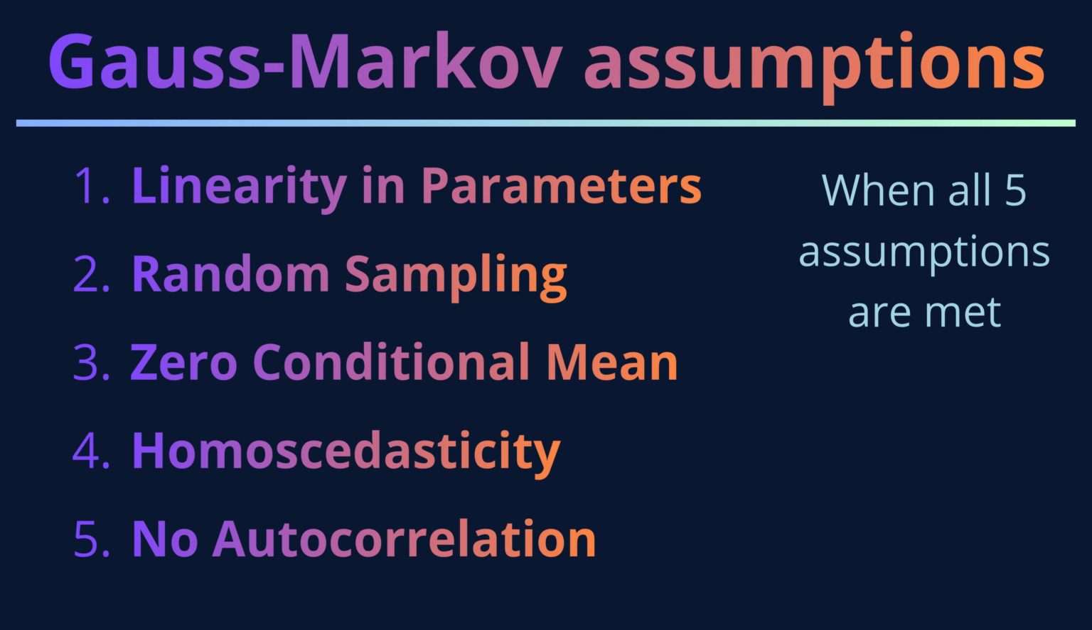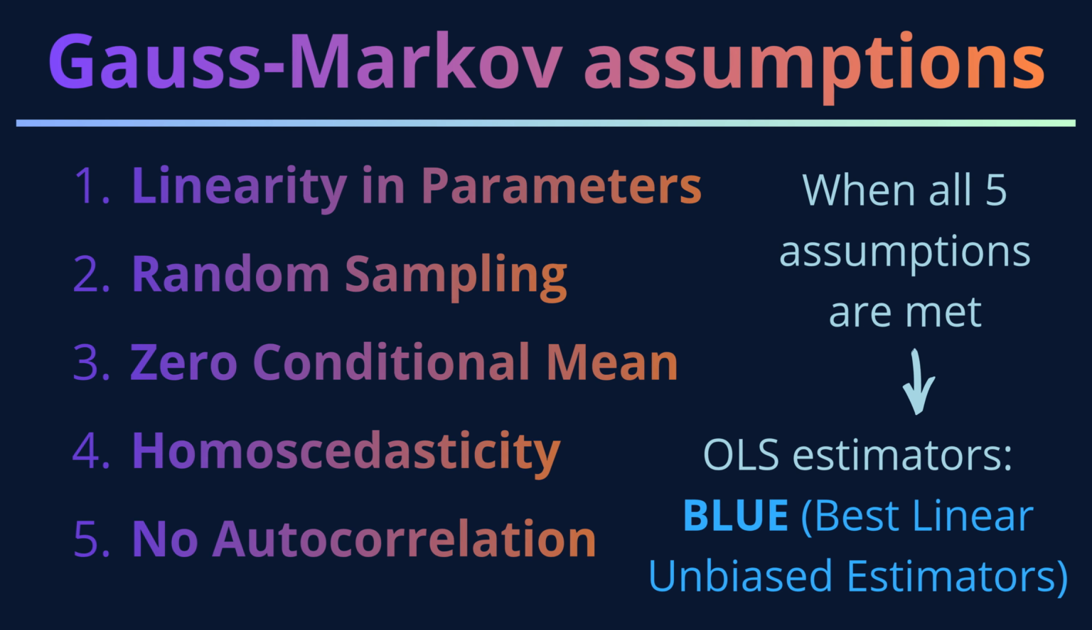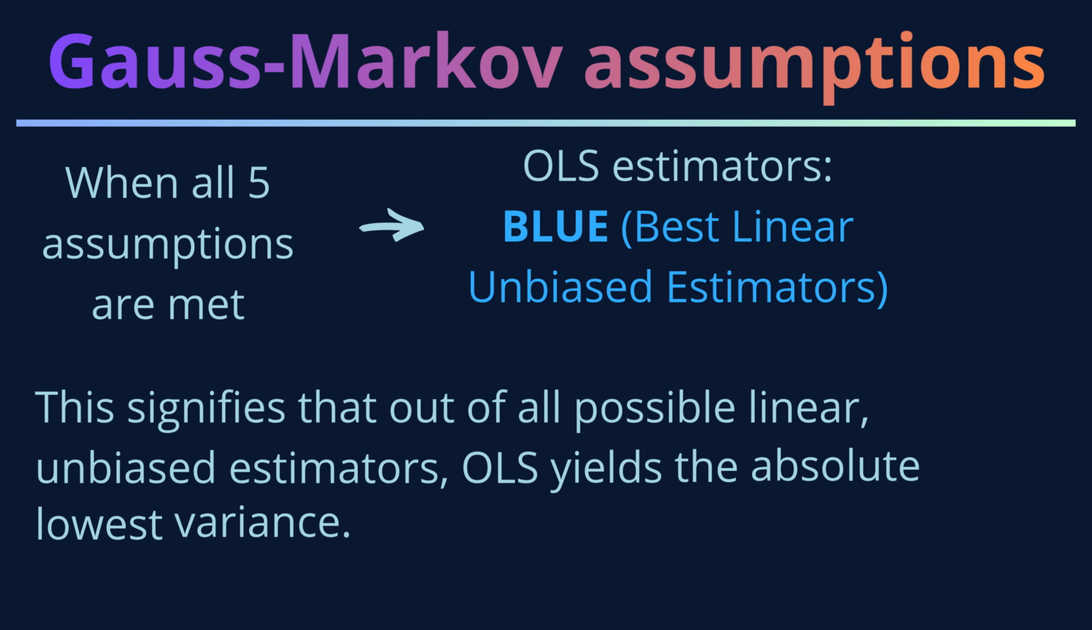When all of these distinct assumptions are successfully met, the OLS estimators achieve the status of being BLUE, the best linear unbiased estimators. This signifies that out of all possible linear, unbiased estimators, OLS yields the absolute lowest variance.